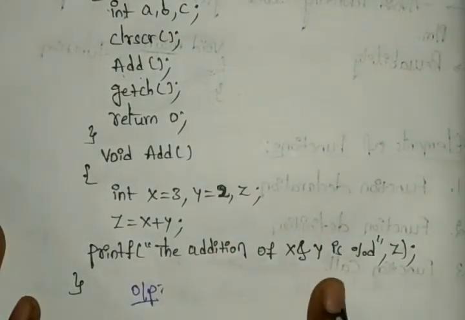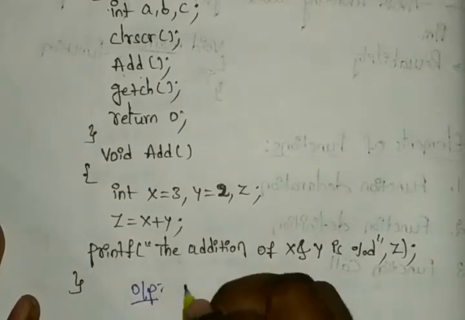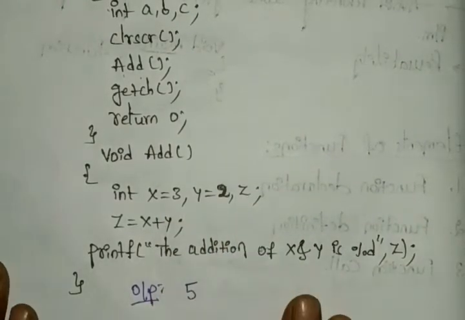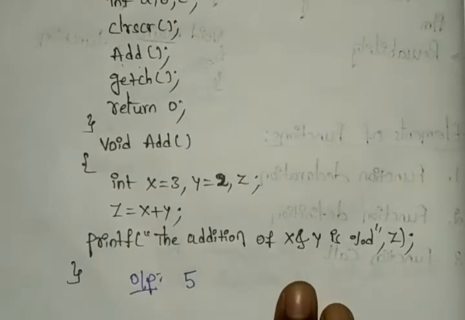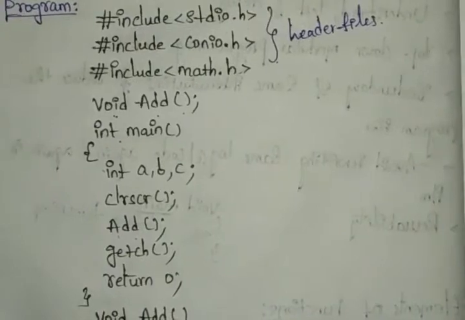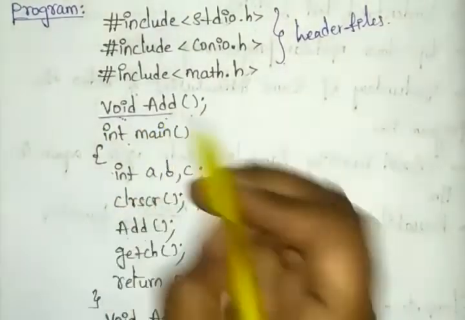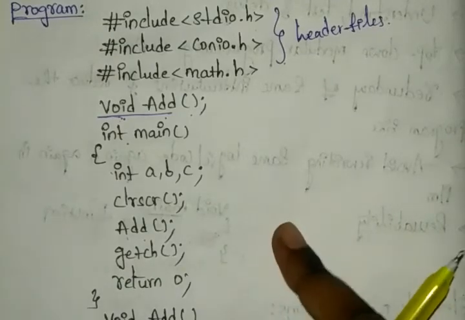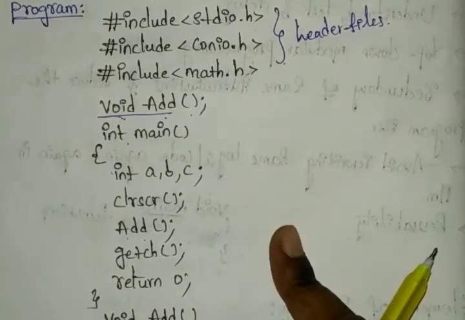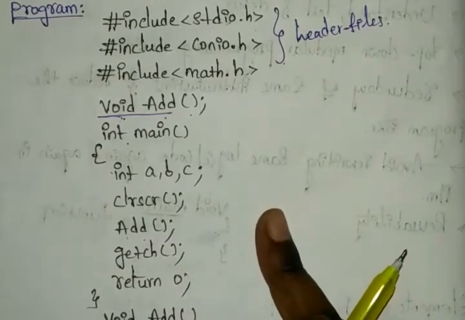The addition of x and y is 5. Why? Because here we have 3 and 2. So by starting with the void add function, here we are performing our whole program. You can clearly observe here we used the add function name 3 times in this program.